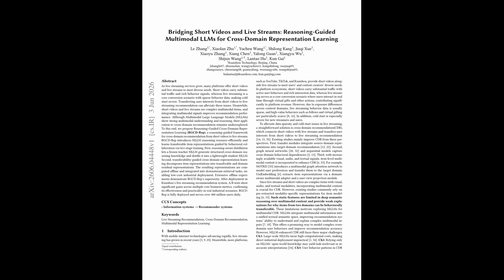So the authors design a framework called RGCD-Rep, Reasoning-Guided Cross-Domain Representation Learning, that solves three problems at once: how to use a powerful MLLM affordably, how to keep its reasoning grounded in actual user behavior rather than free-floating speculation, and how to avoid negative transfer when short video interests don't actually translate to live streaming interests. Think of it like having a brilliant but expensive consultant teach a junior employee everything they know, then sending the junior employee to do the actual day-to-day work. The consultant only shows up during training.